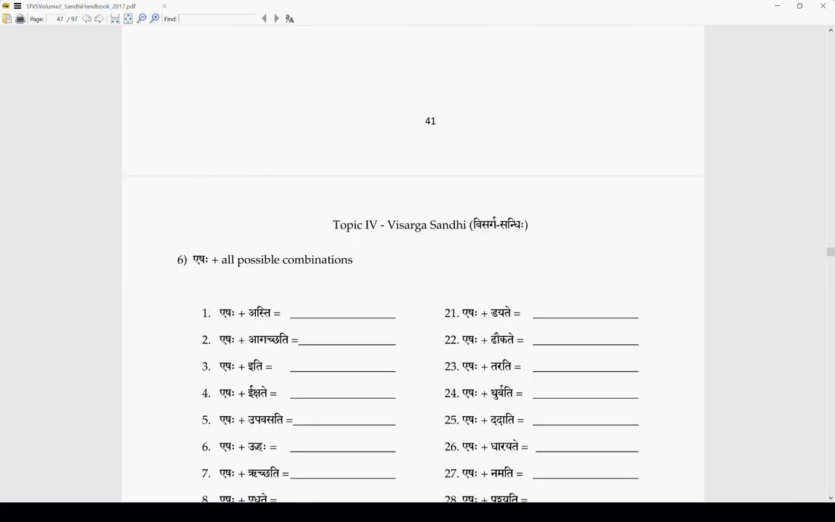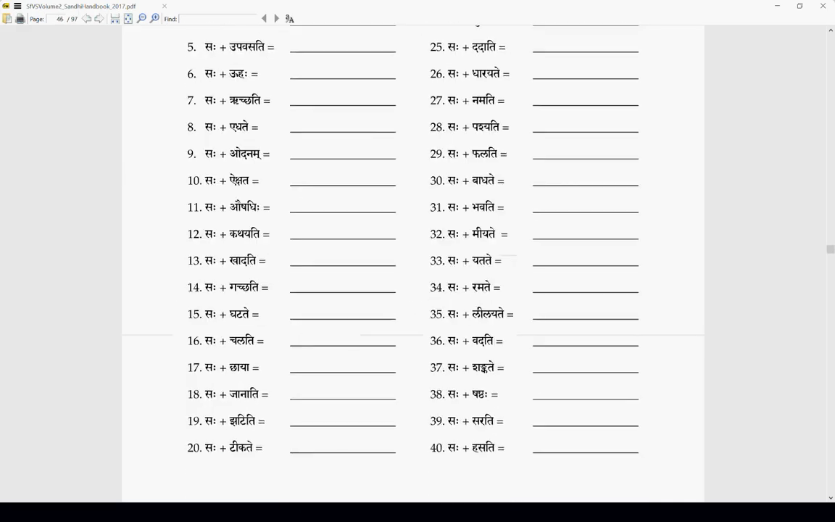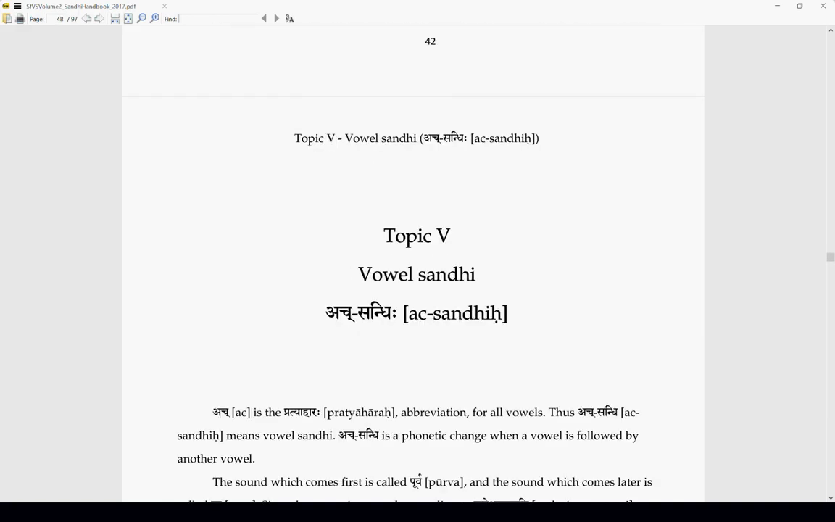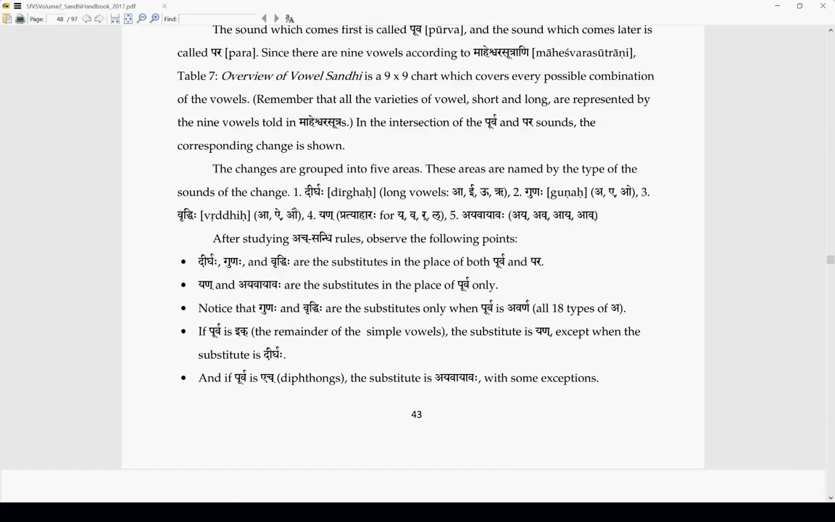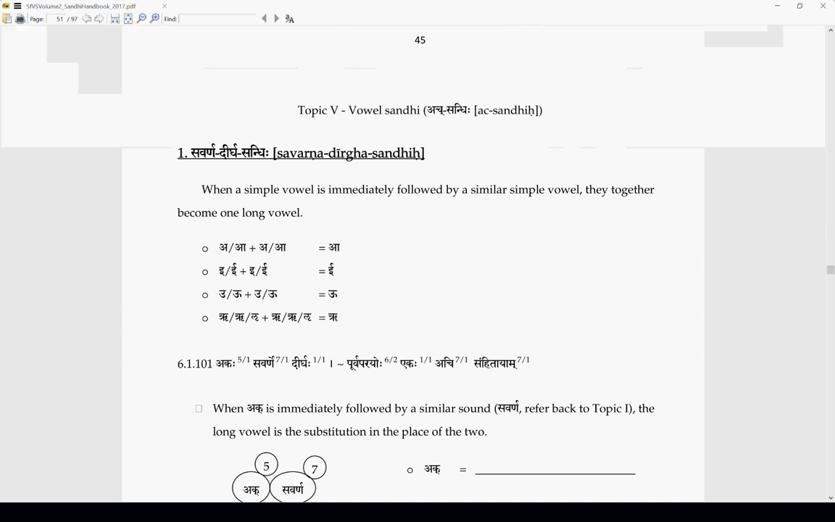For example, they start with Visarga Sandhi here, and in the Swara Sandhi also. You see, this is Swara Sandhi, and they are starting with the Savarna Dirgha Sandhi. So this is one way, which is okay. Sometimes this may be easier, but we'll follow the Ashtadhyayi Krama in order.